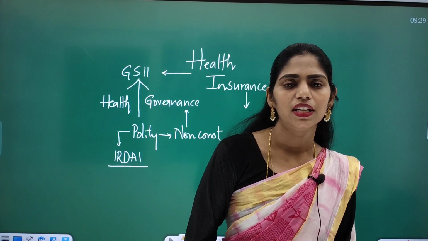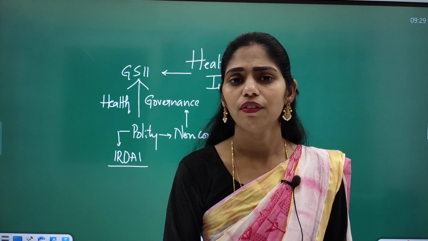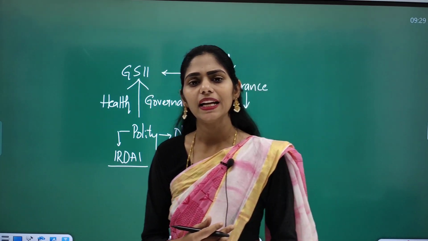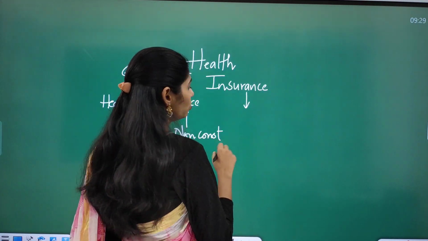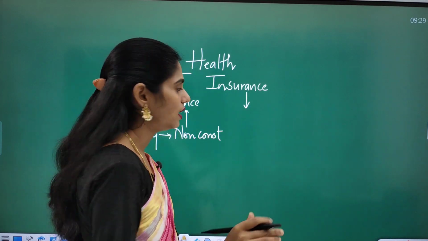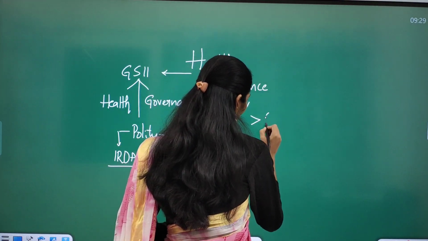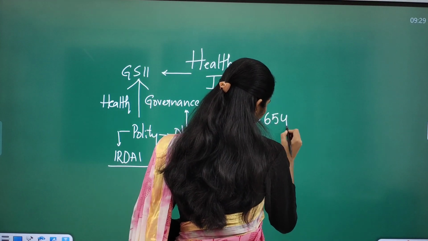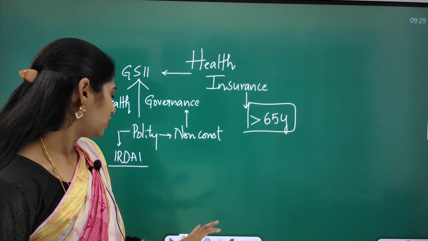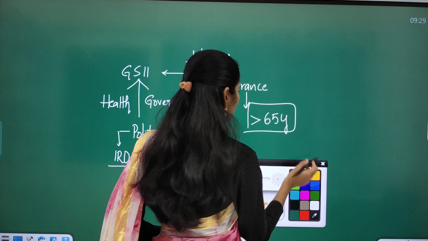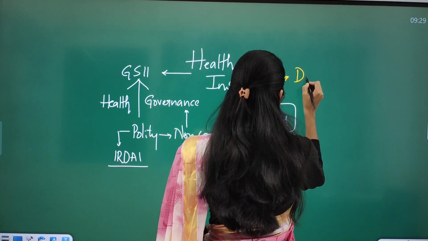One loophole here is that there is no health insurance policy applicable if you cross the age of 65 years. Now let us connect this topic with one more concept, that is demographic dividend.